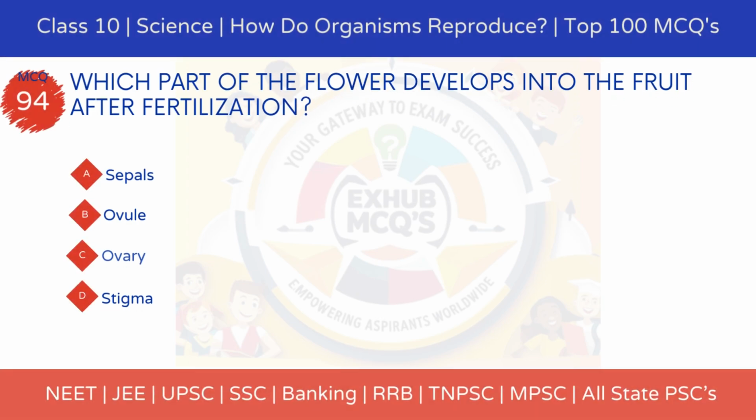MCQ 94, which part of the flower develops into the fruit after fertilization? Option A, sepals. Option B, ovule. Option C, ovary. Option D, stigma.